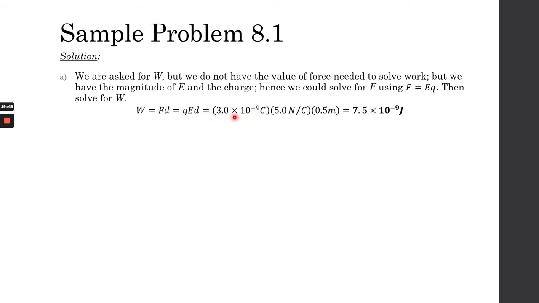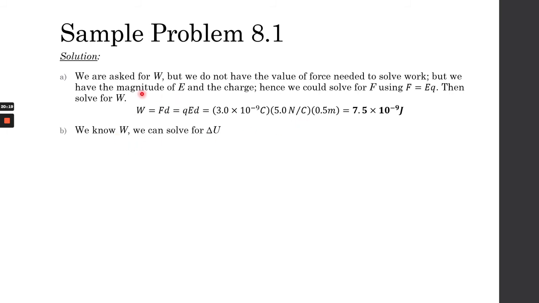So we know the charge to be 3.0 times 10 raised to negative 9 coulombs multiplied by the magnitude of electric field multiplied by the distance traveled by the particle. So we get 7.5 times 10 raised to negative 9 joules. And we use joules because we are dealing with work. The unit joule is basically newton meters. So 1 newton meter is equal to 1 joule.